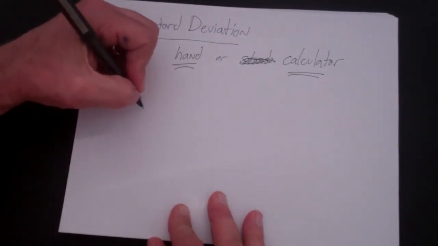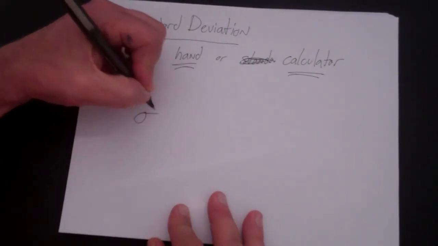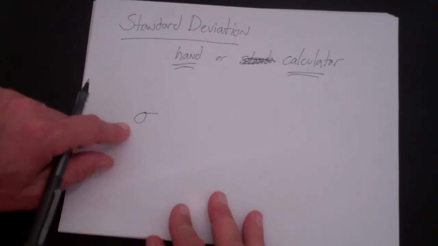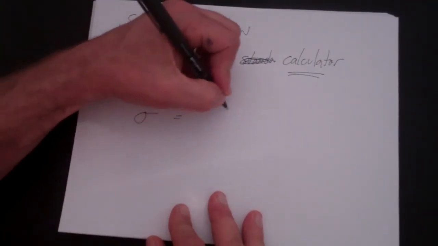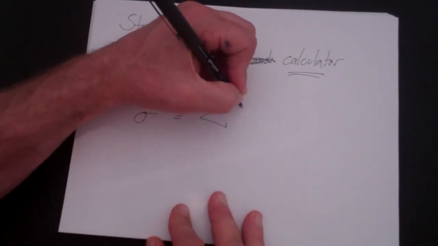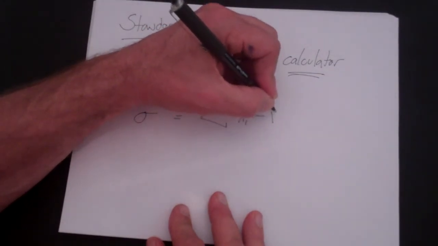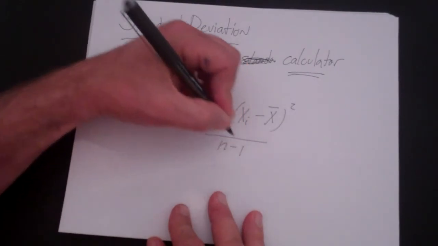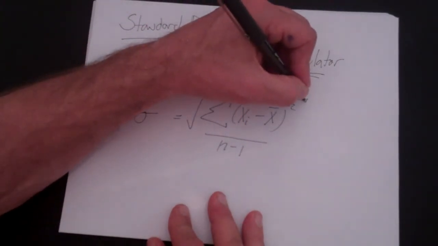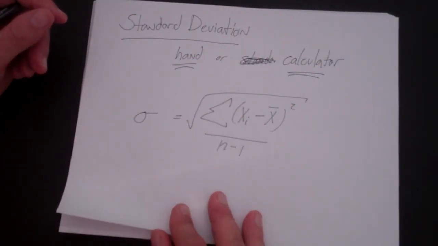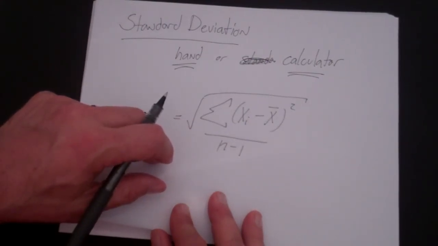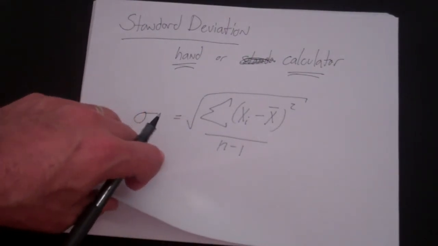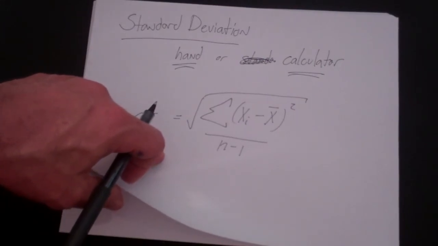And here's the formula. We use sigma, that's a Greek letter, sigma. And it's going to be the sum of xi minus x bar squared over n minus 1, where you take the square root. And that's going to be the standard deviation. We'll go over another video that talks about how to do it. And that's the measures of spread of a distribution.